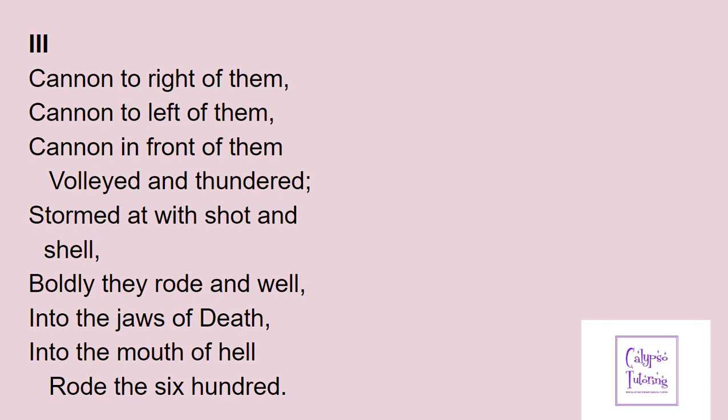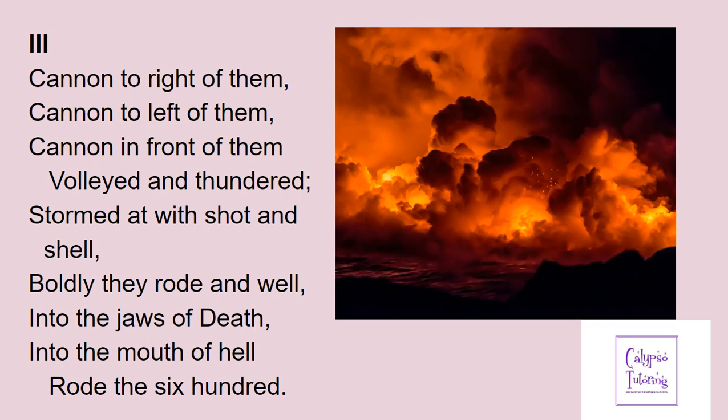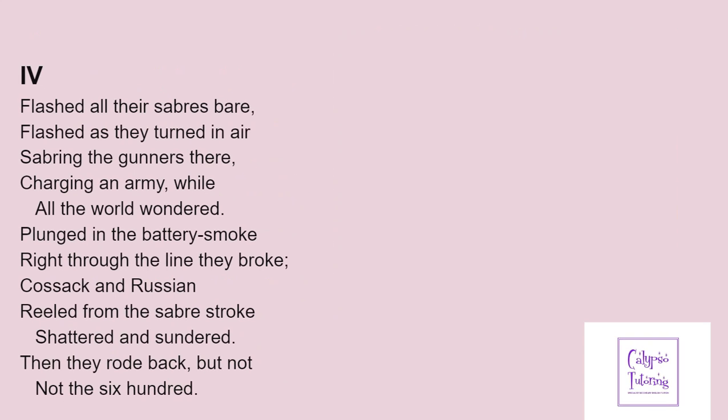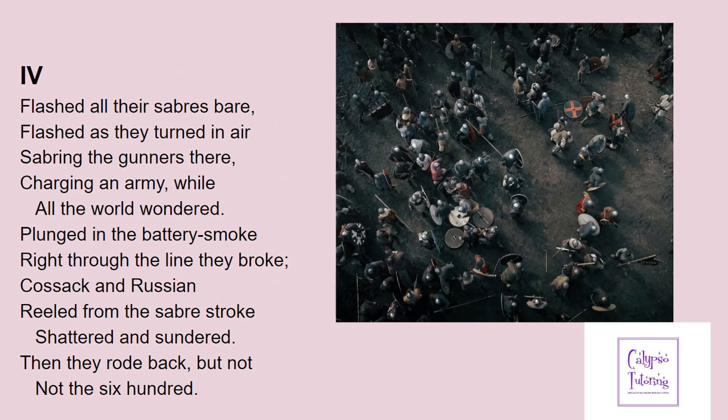We're never forgetting how many of them there are, the scale of this tragedy that Tennyson wants to convey to us. And then we have the next bit. Again, more powerful verbs, more repetition. "Flashed all their sabres bare, flashed as they turned in the air." Notice how strong, how much impact it has using the dactyls there.